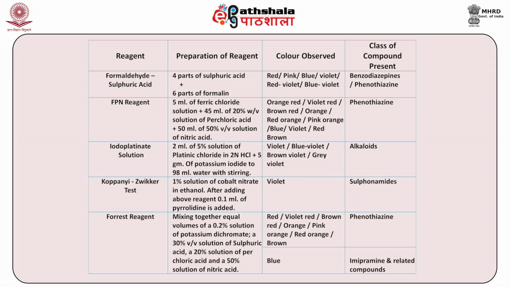Coming to another reagent, which is iodoplatinate solution. How is the iodoplatinate solution prepared? You have to take 2 ml of 5% solution of platinic chloride in 2 normal HCl and mix it with 5 grams of potassium iodide and then add 98 ml water with stirring. The result is the iodoplatinate solution.